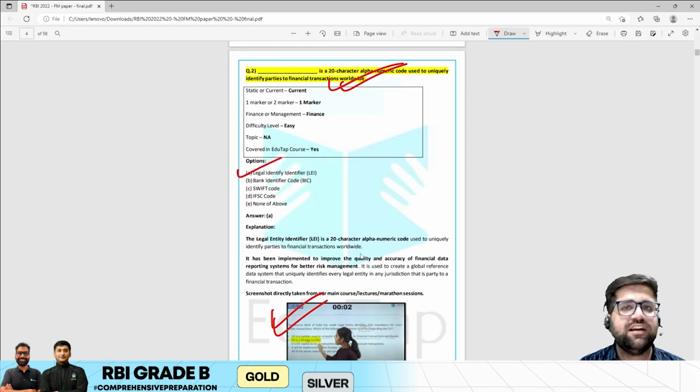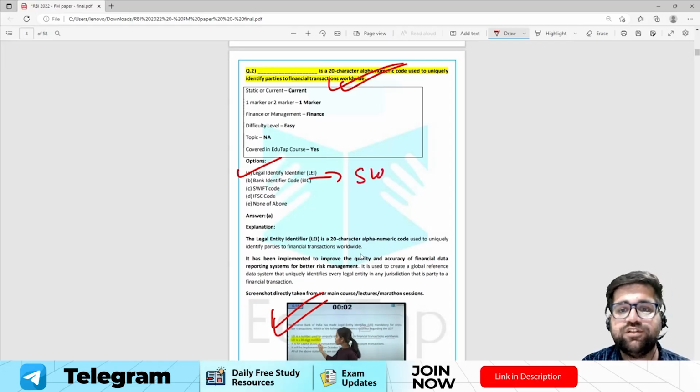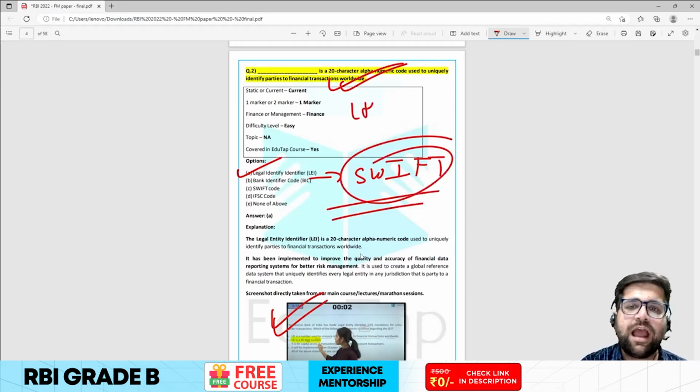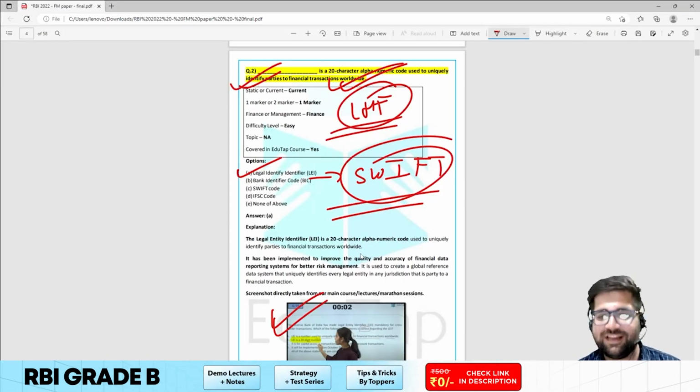Now my dear friends, there are different codes, like we have IFSC codes which are used in India. We also have the bank identifier code which is used in the SWIFT system. So these are very easy types of questions, and these act as low hanging fruit in your exam. So you have to grab them with both hands.